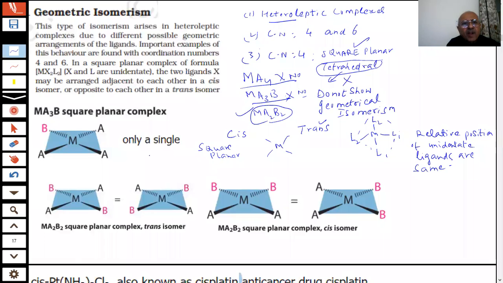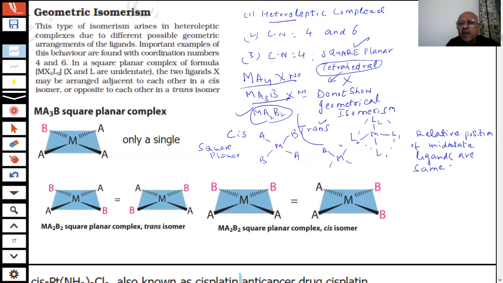In the three-dimensional picture, students, you can see these groups are pointing towards me, and these are going away. The easiest way is, when you put two groups across each other like this, you will get one isomer. The next possibility is that you can put two groups on the same side anywhere, which makes no difference.